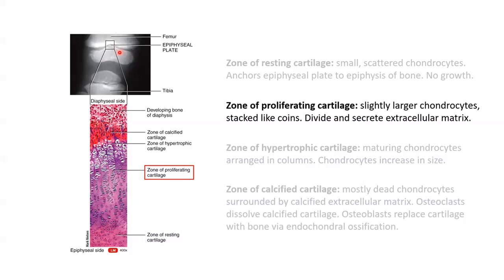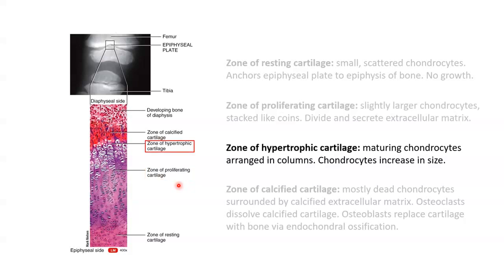Moving towards the diaphysis, so now we're moving closer towards the shaft of the femur here, this is the zone of proliferating cartilage. Here, slightly larger cartilage cells are arranged a bit like a stack of coins. These cartilage cells undergo interstitial growth as they divide and secrete extracellular matrix, which lengthens this region of cartilage. The chondrocytes produced in this region replace those that die at the diaphyseal side of the epiphyseal plate when they eventually turn into bone.